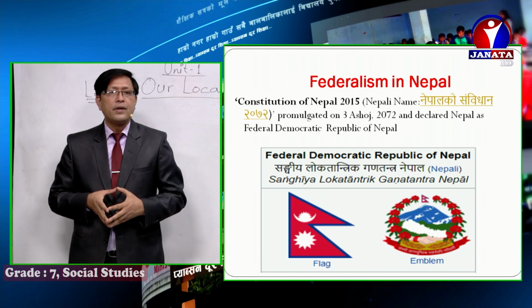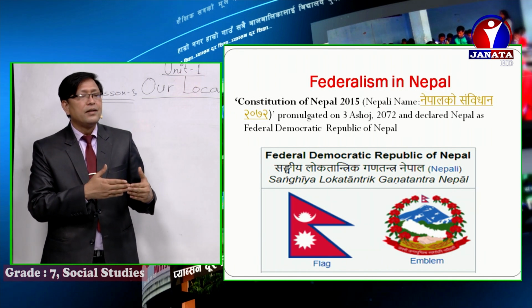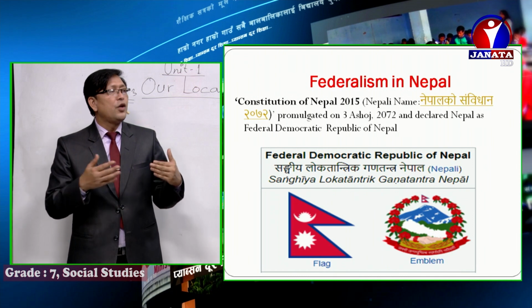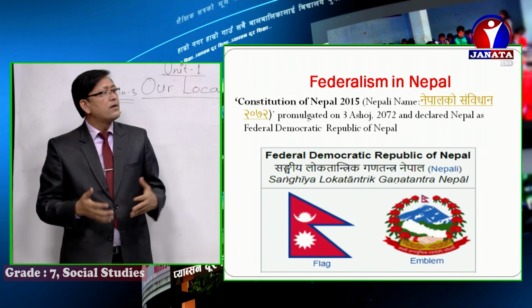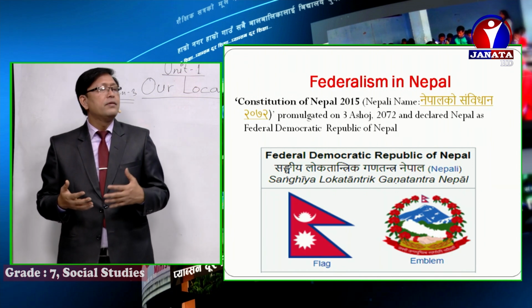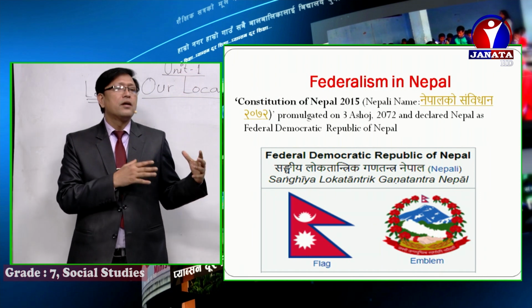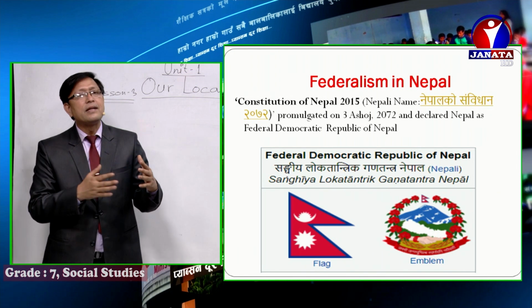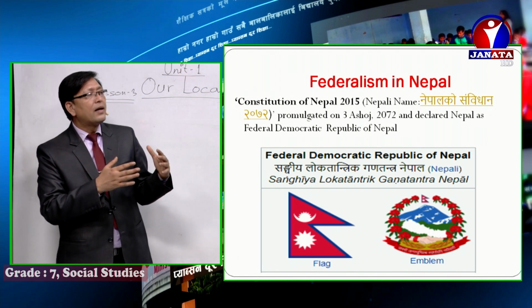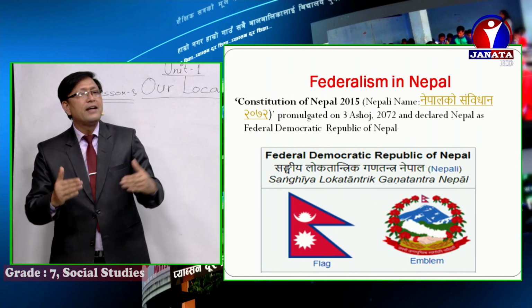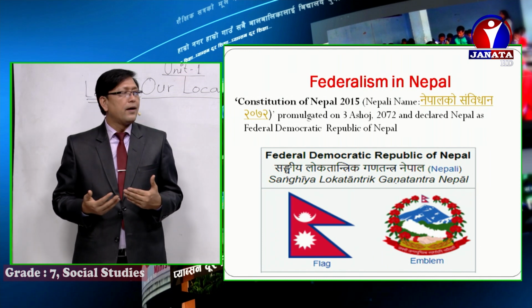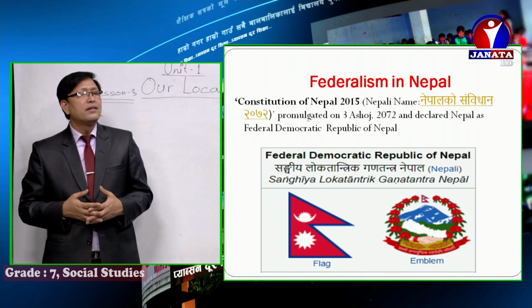See the name itself: Sanghiya Loktantrik Ganatantra, Federal Democratic Republic of Nepal. It means Nepal has adopted federalism. That's why its name clearly says Federal Democratic Republic of Nepal, Sanghiya Loktantrik Ganatantra.